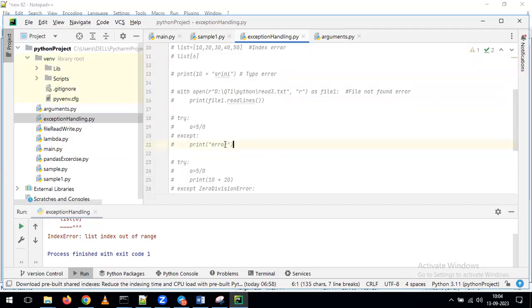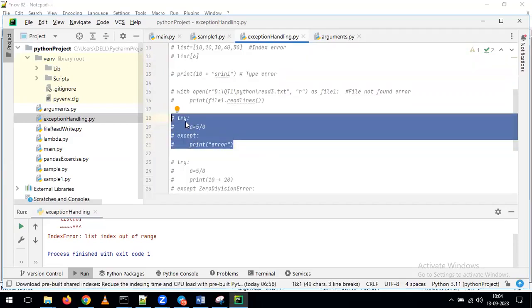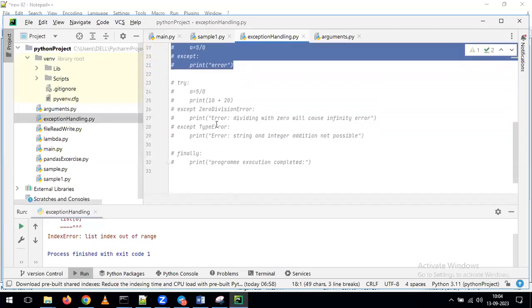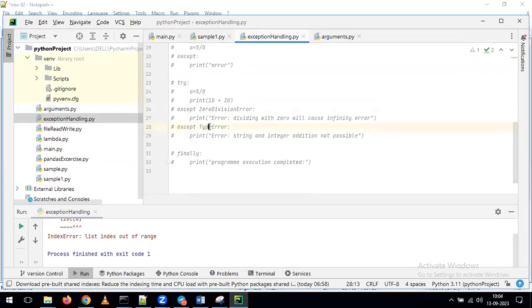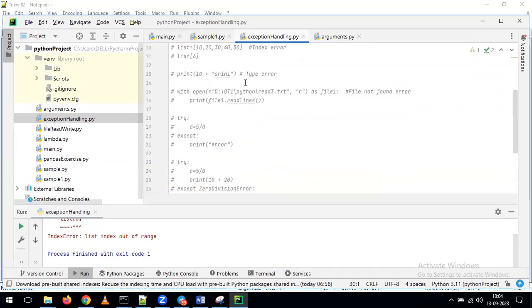After that, here I gave the information on how we can handle all these errors by using try and except. After that, I gave the example of how to handle multiple types of errors at a time by using the finally keyword also. Indirectly, whatever the examples I gave in the other document, I gave all the examples as part of this file. After completion of this class, I will share this file. With this file, you need to understand what exception handling is.